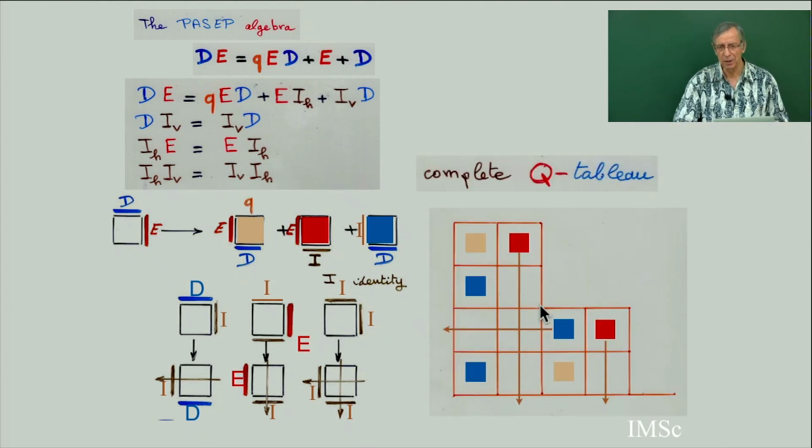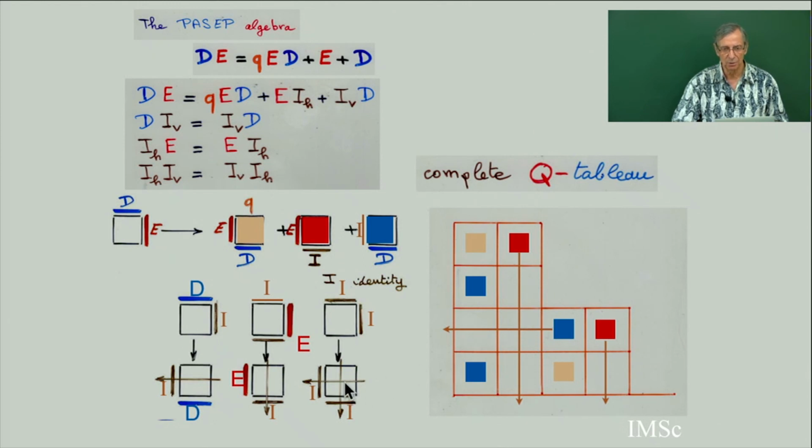And then from this you get what we have defined as the complete Q-tableau. Each cell is labeled by one of the rewriting rules, which means each cell is labeled by one of the terms of these 4 equations. So there are 6 terms, 6 possible labels, which are the blue, the red, the yellow, and then there is a brown line cutting the cell, horizontal, vertical, or a cross.